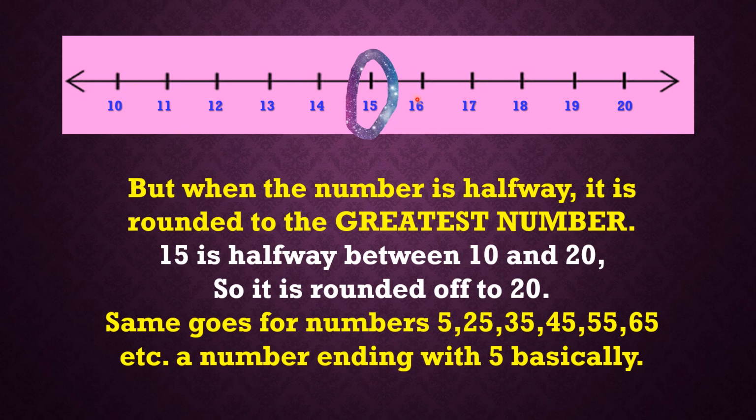And the numbers that are ending with 6, 7, 8 and 9 will always go to the higher number. And the number which is halfway, that is ending with 5, will also go to the higher place. Okay, till now clear? All right.